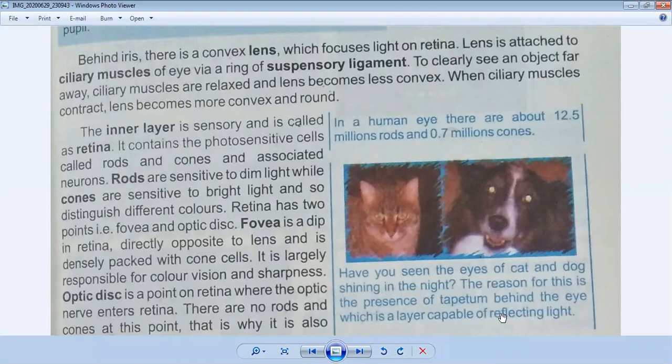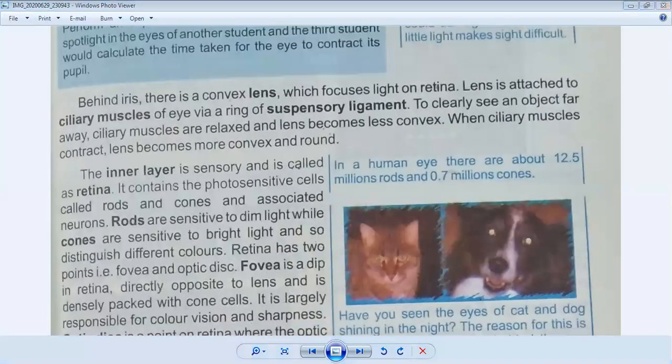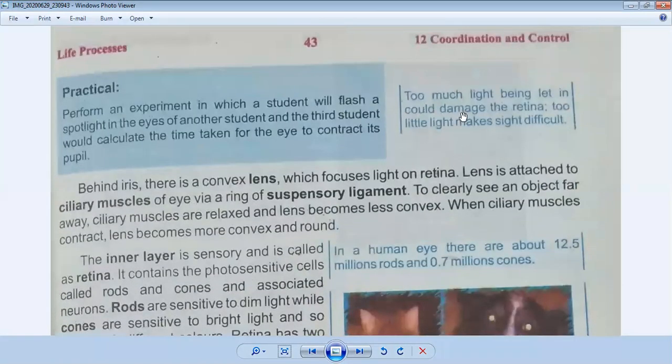Okay, now here is another example I want to discuss with you. Too much light being let in could damage the retina, and too little light makes sight difficult. So both the more intensity of light and the less intensity of light are not good for a person. You should maintain the intensity of light.